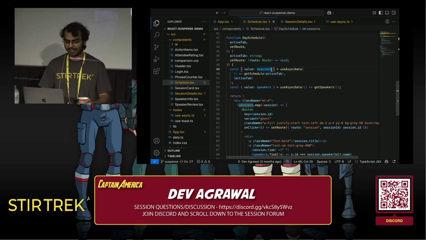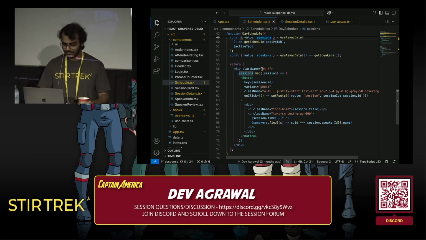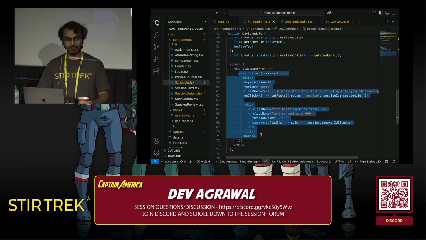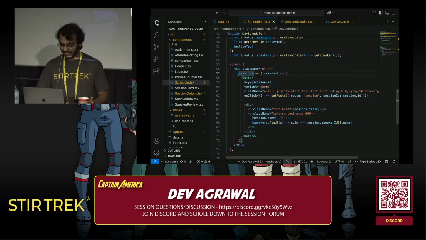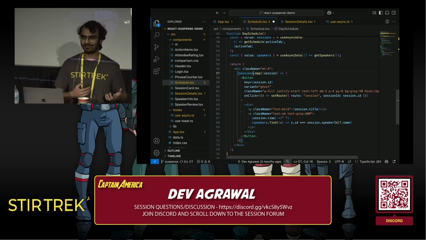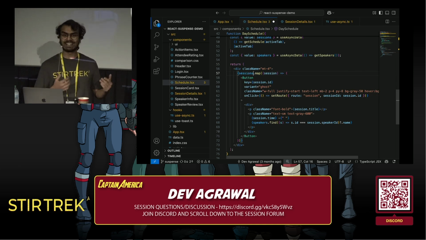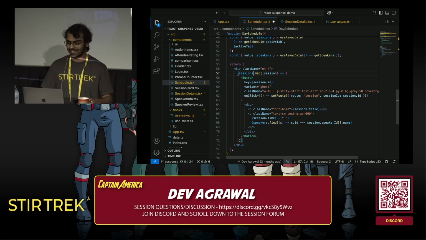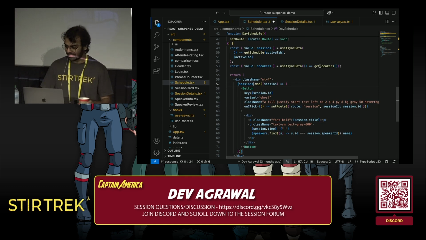And we don't need to handle any statuses here. We don't have those intermediate states. All we have to do is come down here and map over our sessions. We don't even need to add something like this here, because we know that this value cannot be undefined. We are treating it as another synchronous state that our app can be in. Same thing here, speaker array, and this returns an array of speakers.